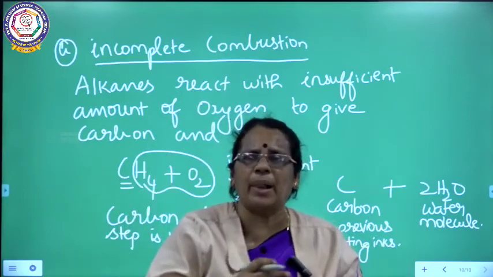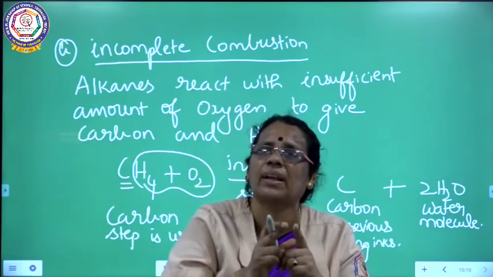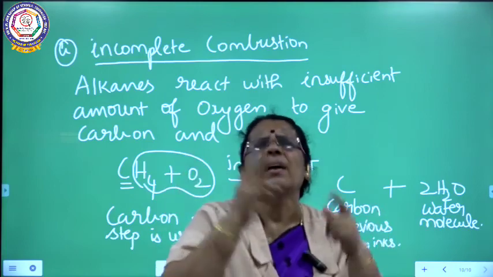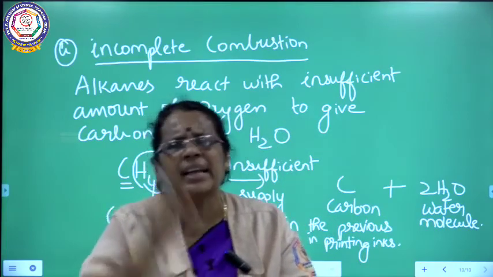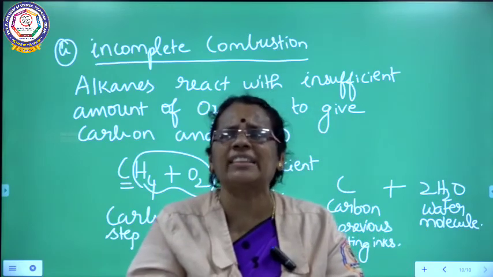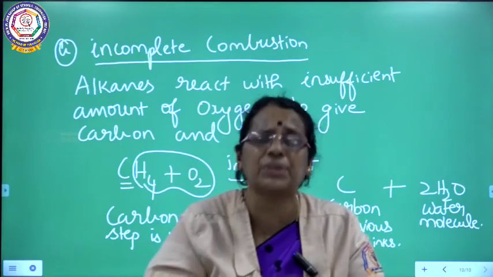Methane undergoes complete combustion to give carbon dioxide and water, where the amount of heat energy liberated is minus 890 kilojoules per mole, the enthalpy of combustion.